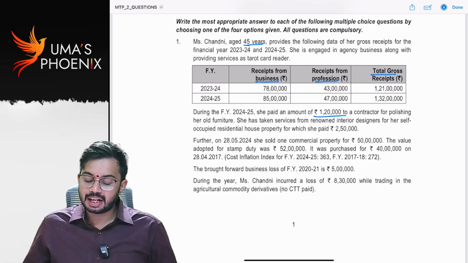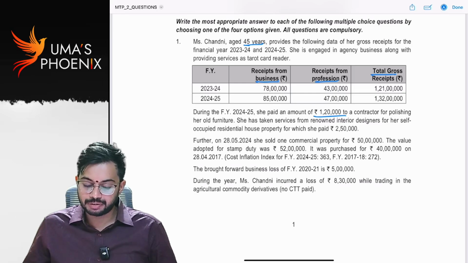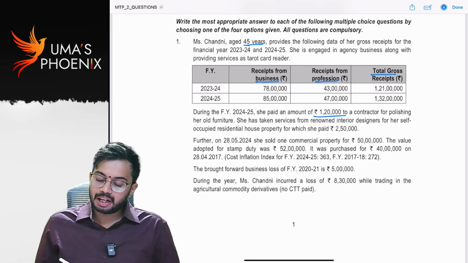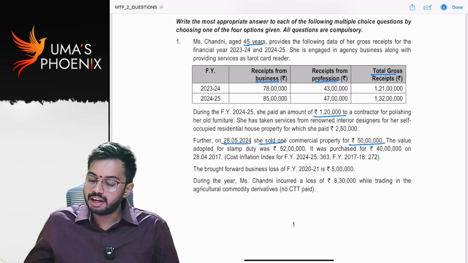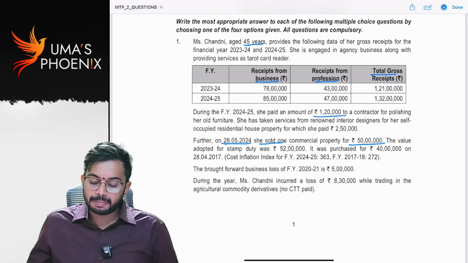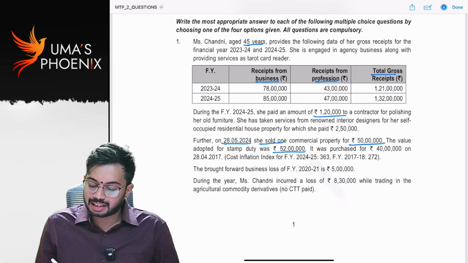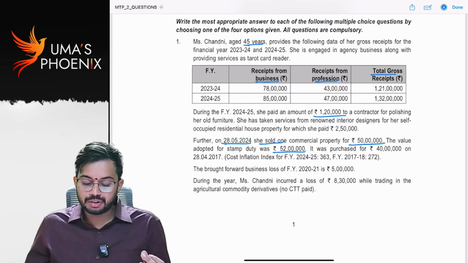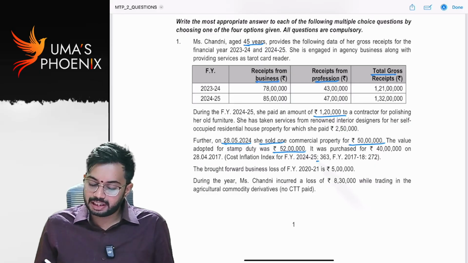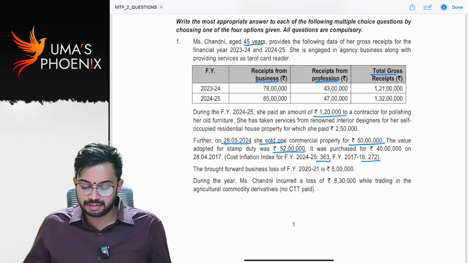She has taken services from renowned interior designers for her self-occupied residential house property, for which she paid 2,50,000 rupees. Further, on 28th May 2024, she sold one commercial property for 50 lakhs. The value adopted for stamp duty was 52 lakhs. It was purchased for 40 lakhs on 28th April 2017. Cost inflation index for 2024-25 is 363, and for 2017-18 is 272.